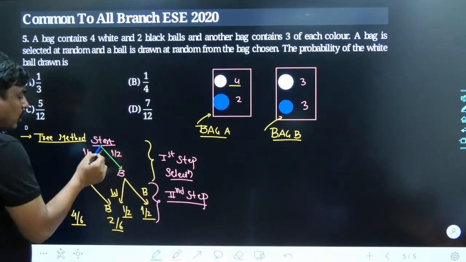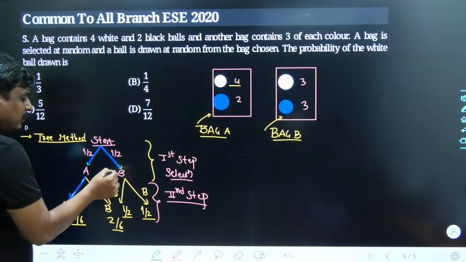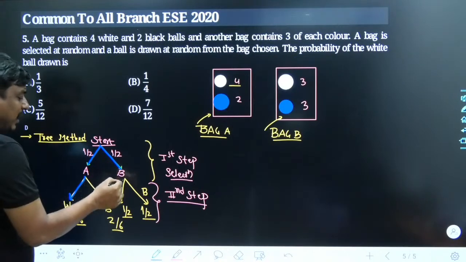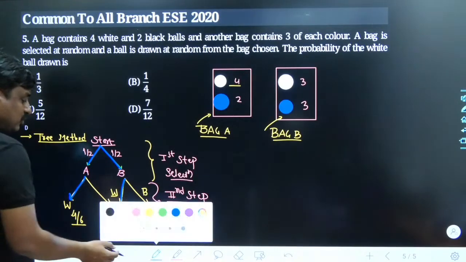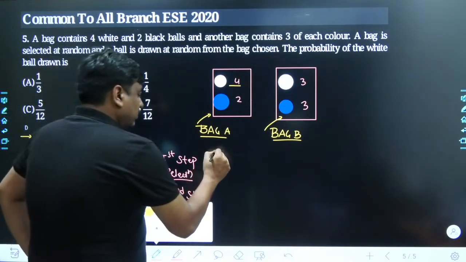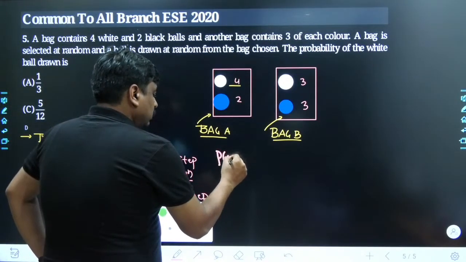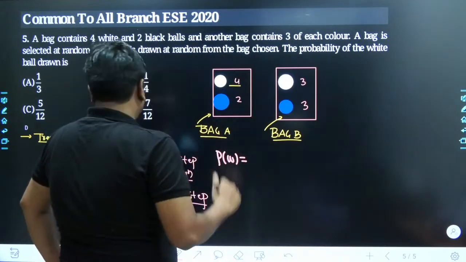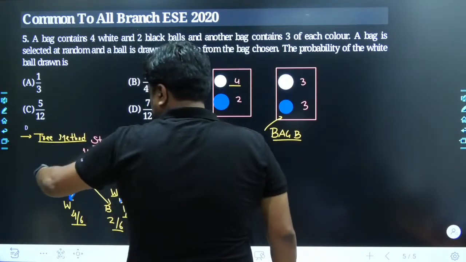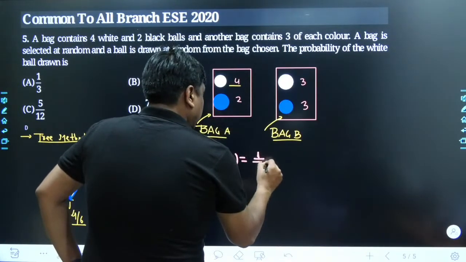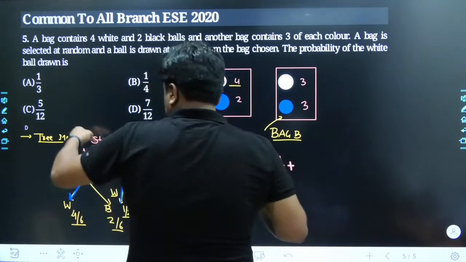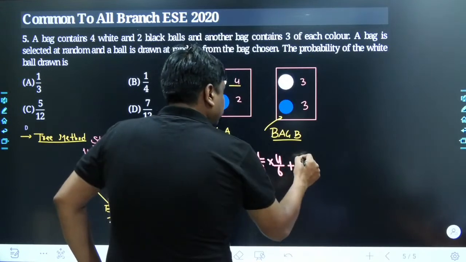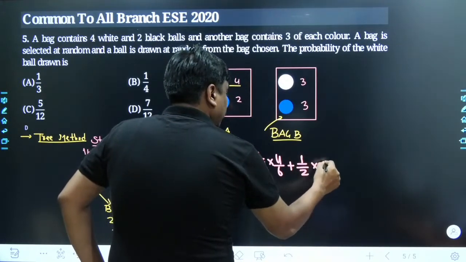Similarly, or you could have selected the bag B, and after selecting the bag B, you could have selected the white ball. So what's gonna be the best most answer? The probability for the selection of the white ball comes from the two different branches. First, half into 4 by 6, or it comes from the second branch, which is nothing but half into half.